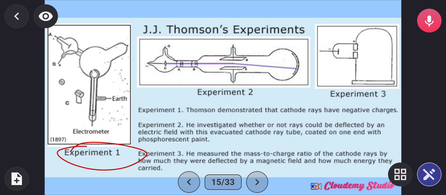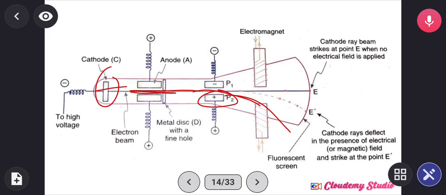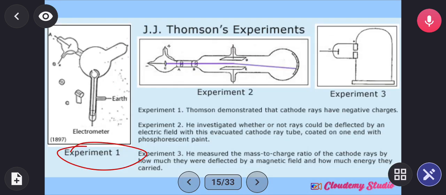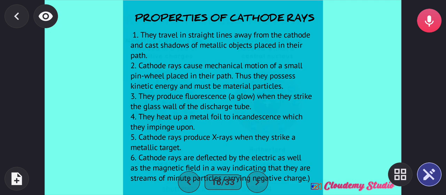And he also measured experimentally the mass to charge ratio of cathode rays. He measured the what? He measured the mass to charge ratio of a cathode ray, and according to him, it is 1.76 times 10 raised to power 8 coulomb per gram. That is the charge per mass of an electron, according to Sir J. J. Thomson. So this is the experiment of Sir J. J. Thomson.